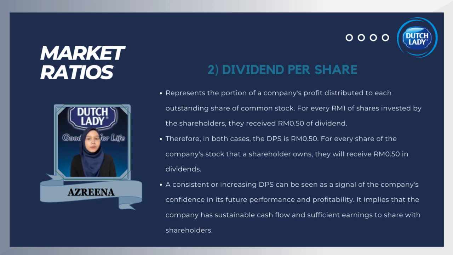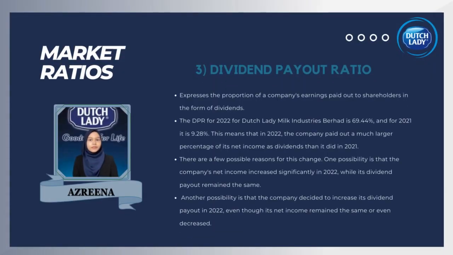A consistent or increasing DPS can be seen as a signal of the company's confidence in its future performance and profitability. It implies the company has sustainable cash flow and sufficient earnings to share with the shareholders. Dividend payout ratio. It is a financial metric that expresses the proportion of a company's earnings paid out to shareholders in the form of dividends.